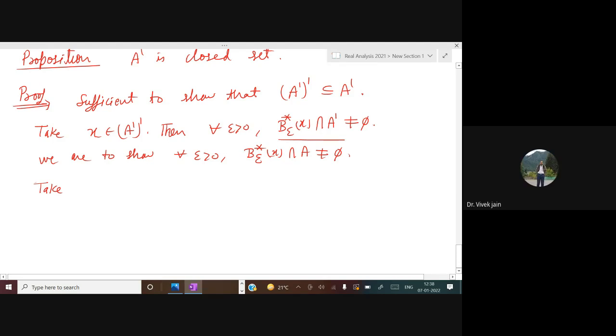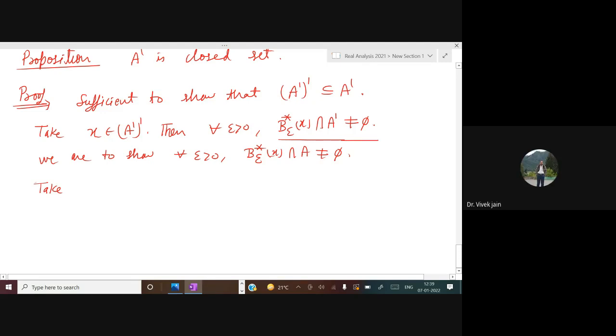Okay. I am to show that A dash is a closed set. To show A dash is closed, it is sufficient to show that A dash dash is contained in A dash. Now I just write the definition of A dash dash. So X is in A dash dash. Then by definition of limit point, for all epsilon greater than 0, B epsilon star X intersection A dash is not equal to empty set. Do you agree at this point?